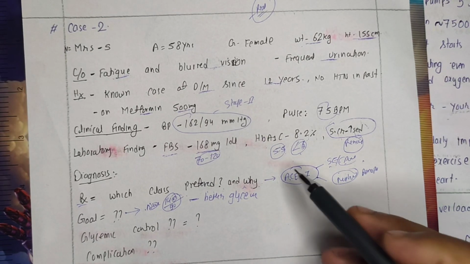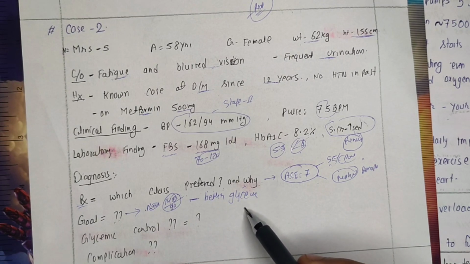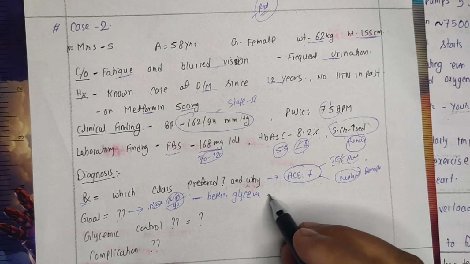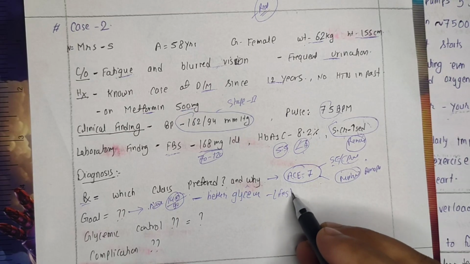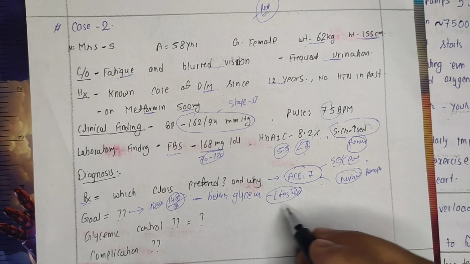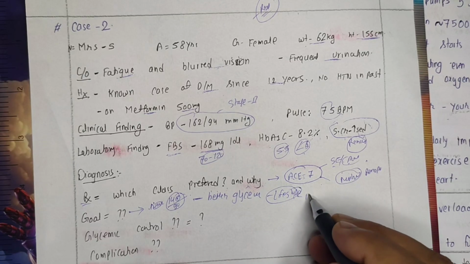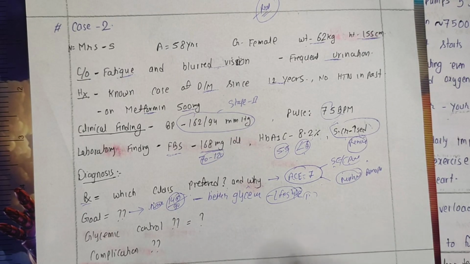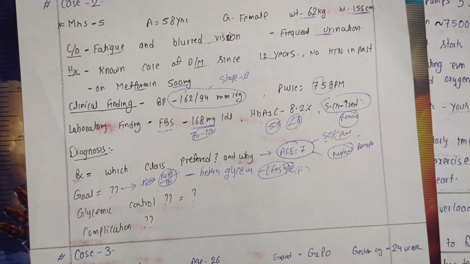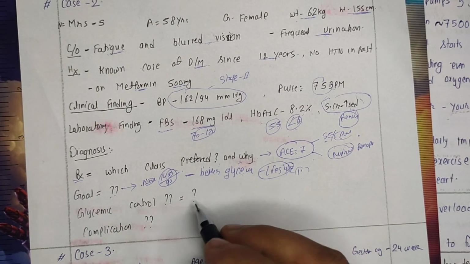Another point is that she has a metabolic system disorder and she also has hypertension, which means her lifestyle might be poor. That's why she might be having all these issues. So we have to improve her lifestyle also. That should be our goal. So these 3 can be the primary goals. We can add some more goals if we require. Then, was glycemic control adequate?